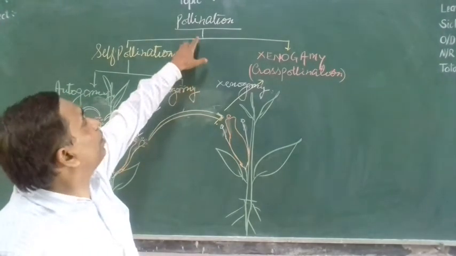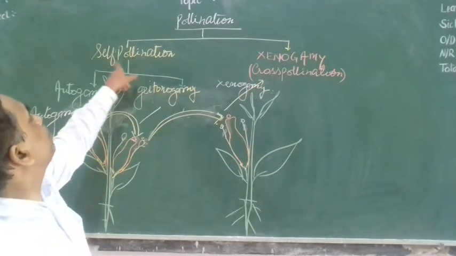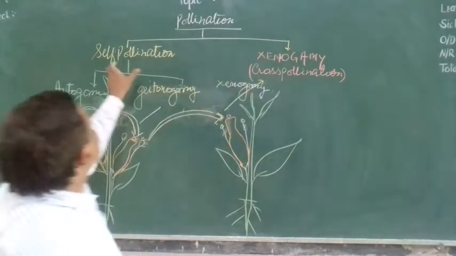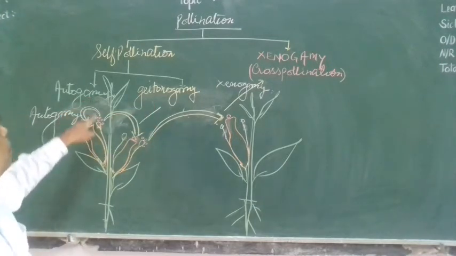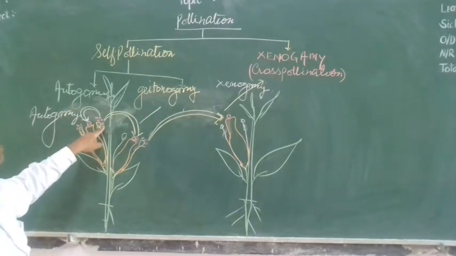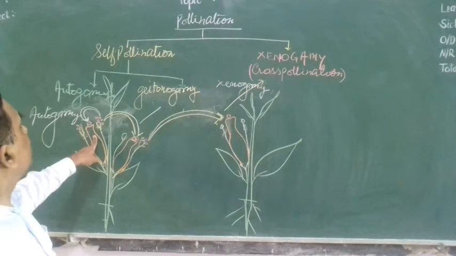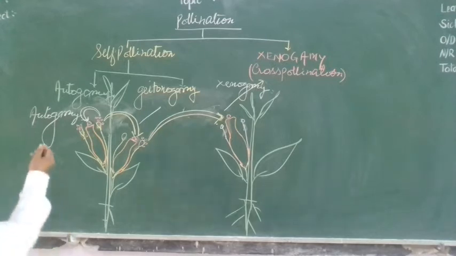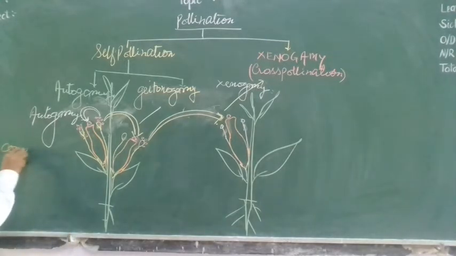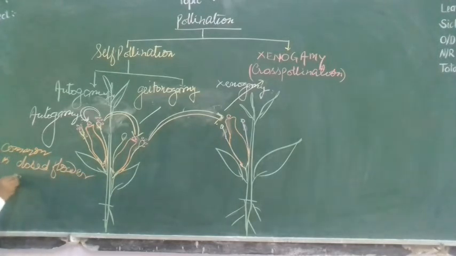So what I told here: pollination, the transfer of pollen grain from anther to the stigma of a flower, is mainly of two types, self pollination and cross pollination. Self pollination is of two types, autogamy and geitonogamy. In autogamy, when the pollen grain transfers from anther to the stigma of the same flower, it is called autogamy. And autogamy is very common in closed flowers. Closed flowers means cleistogamous flowers.